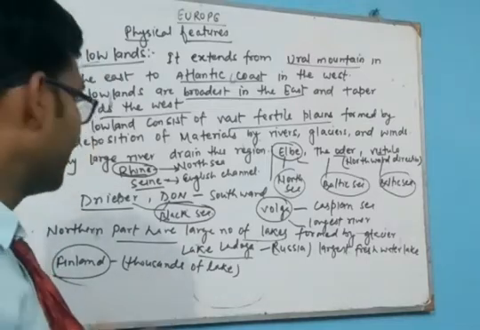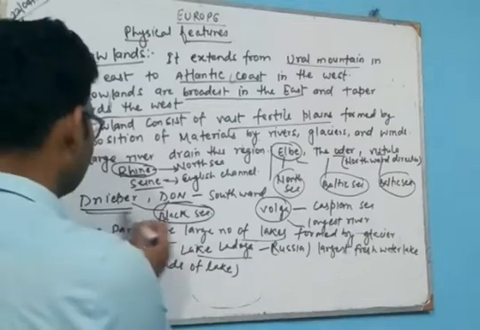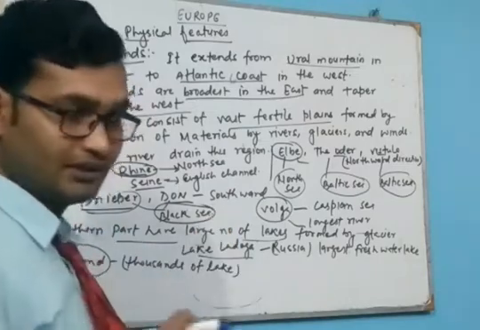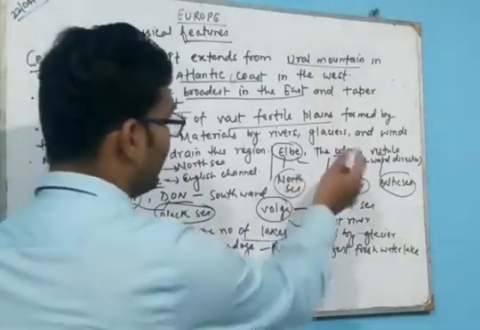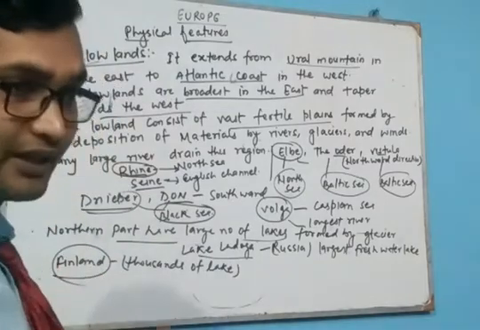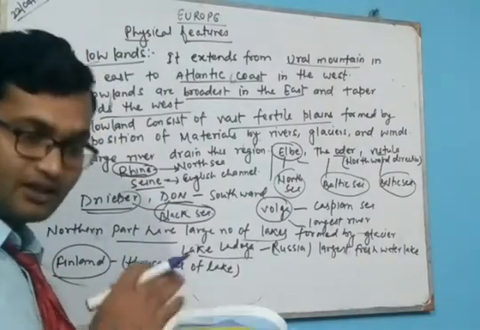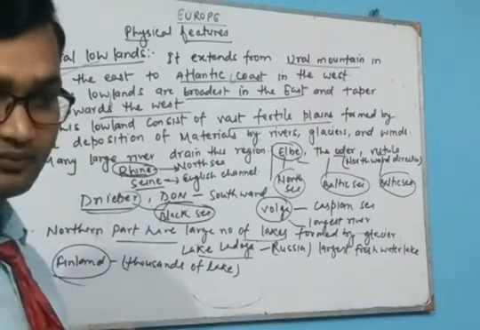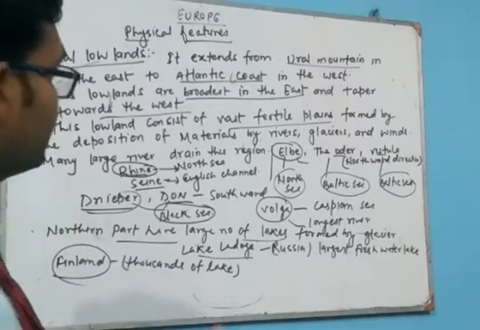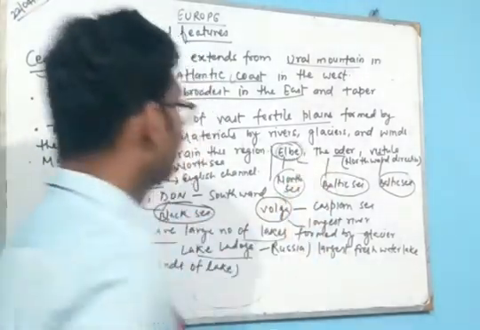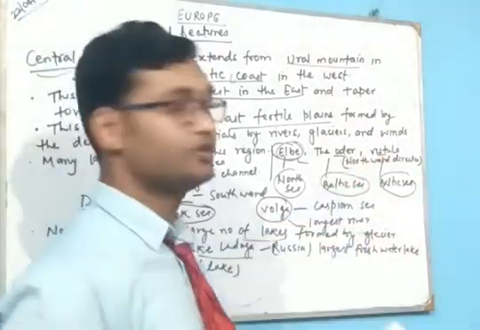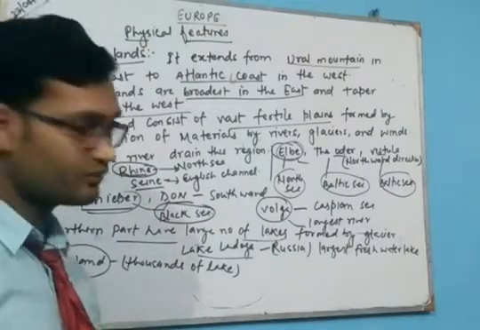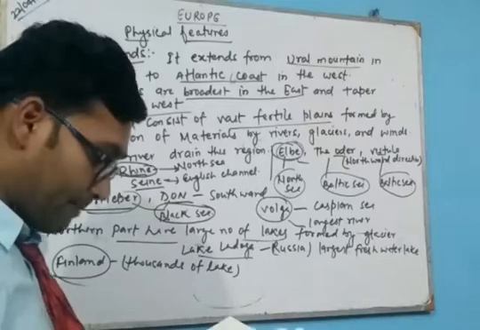So the different rivers, the Dnieper, Don, Elbe, Oder and Vistula, which go northward, become solid, and due to this the region in the southern plain becomes marshy land. The Elbe, the Oder and the Vistula are some rivers which get frozen due to the low temperature. These are not mentioned in your book.